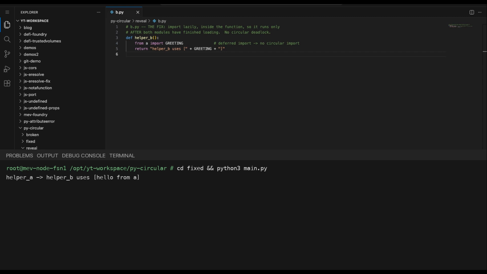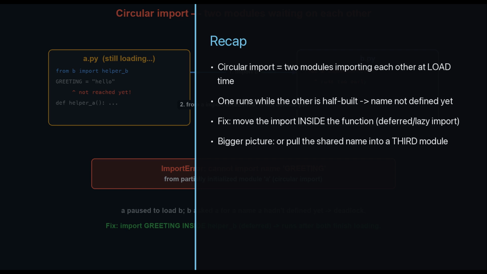That's the fix. A quick recap. A circular import happens when two modules import each other at load time, so one runs while the other is only half built and the name it needs doesn't exist yet. The quick surgical fix is a deferred import. Move the import inside the function that needs it, so it runs after everything's loaded. And if you keep hitting this, it's often a design smell. The cleaner long-term fix is to pull the shared thing into a third module that both import, breaking the loop entirely. Import late, or don't import in a circle.